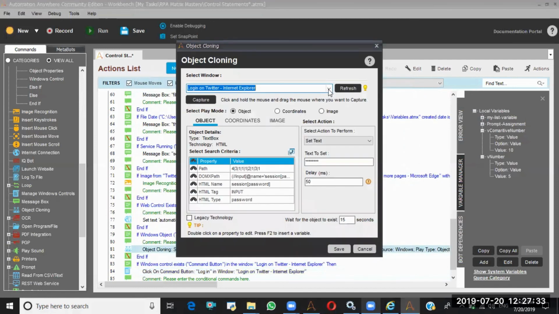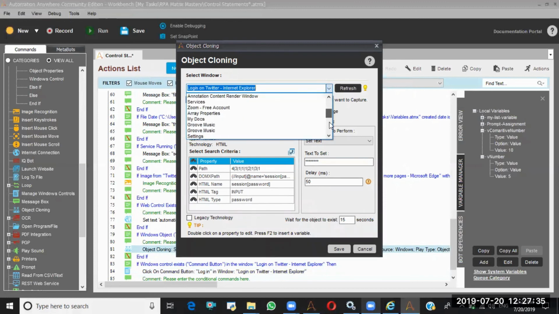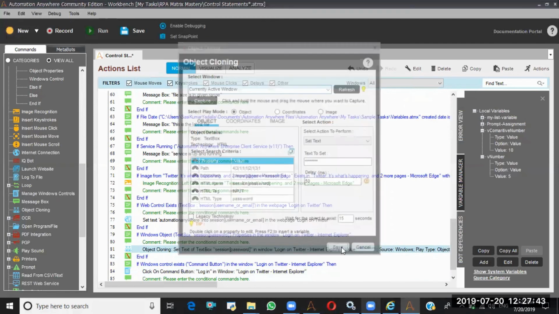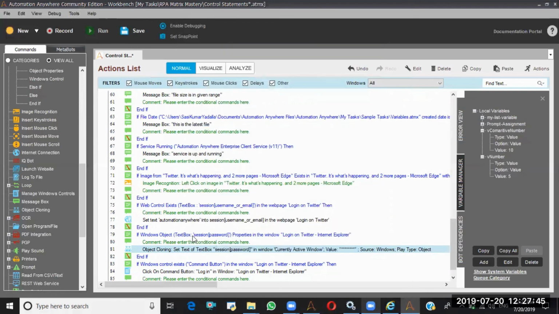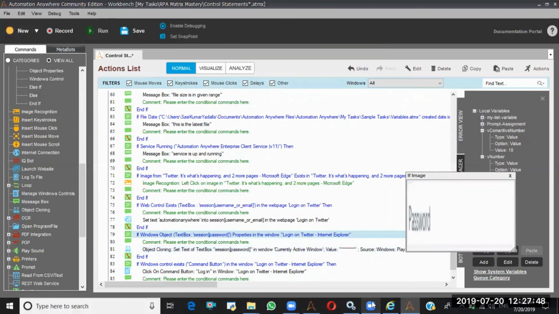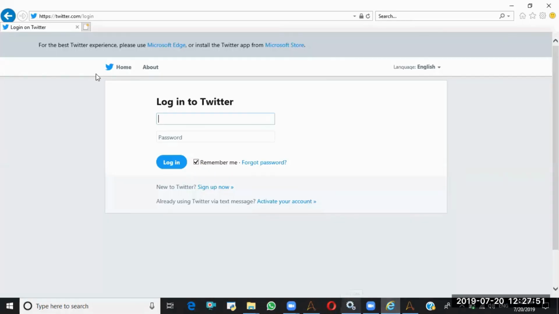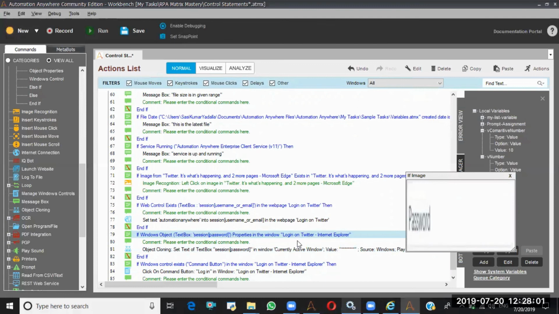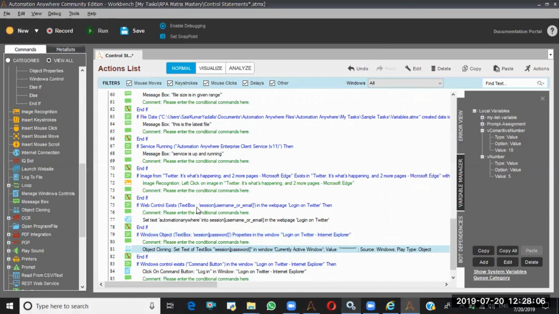Instead of this one, I'll change this to currently active window. So instead of title, I am saying currently active window. That means, see, whenever I check this one, the control will go to this particular screen only. Then immediately I say the currently active window. What is the currently active window? This is the only currently active window. So sometimes whenever you are not sure about the window titles, you can use this currently active window as well. That's about the currently active window. Let me run from this one.